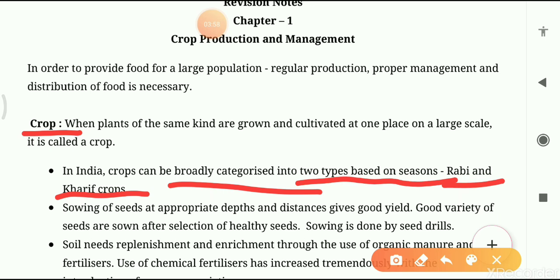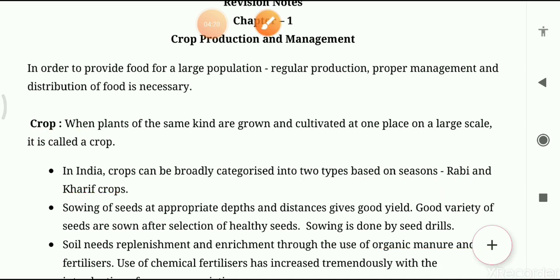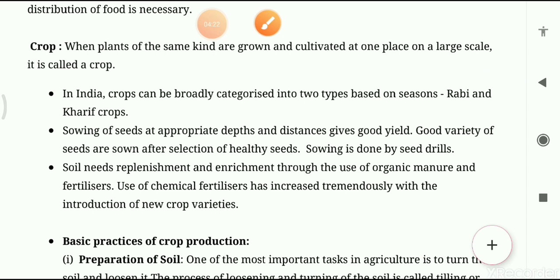Examples of rabi crops are wheat, gram, barley, mustard, potato. So on the basis of season, they are divided into two categories, rabi crops and kharif crops. Let's proceed to the second point, sowing of seeds.